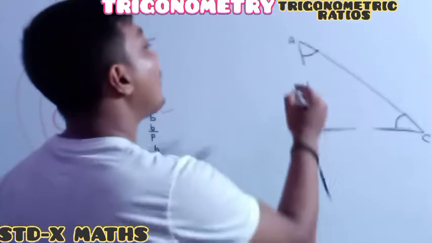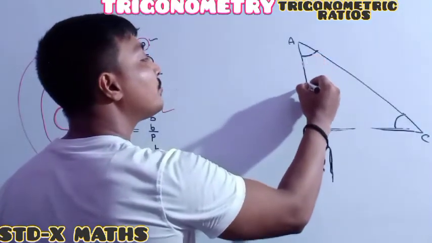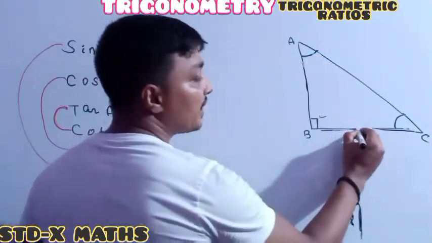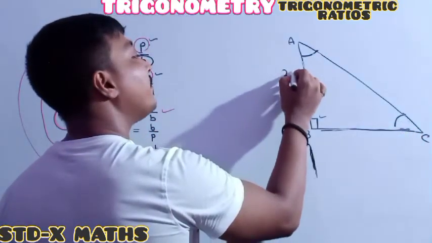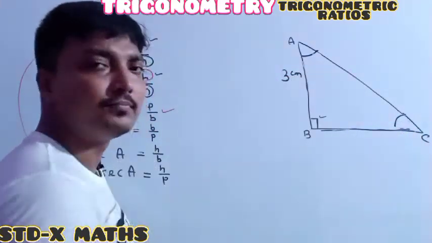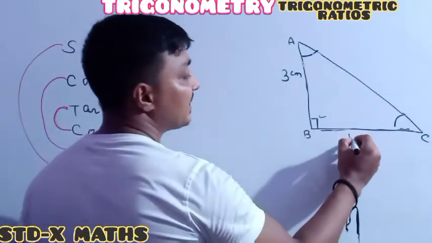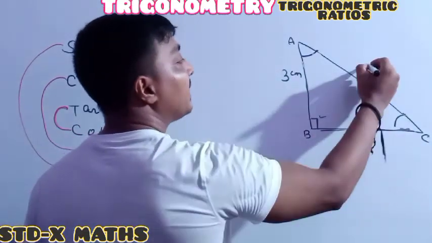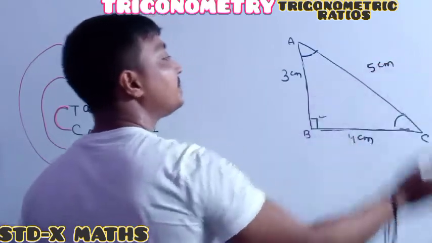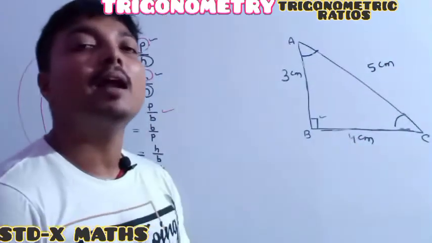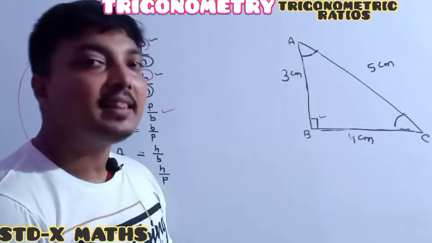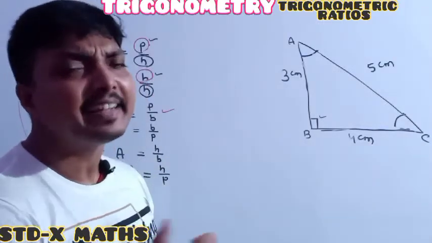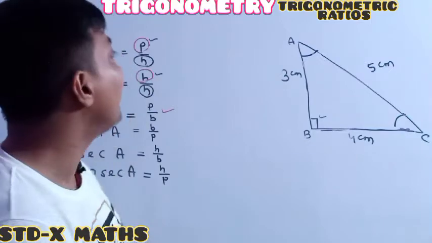Suppose, one example I am showing to everyone. This one is the right angle triangle. Suppose this one is 3 centimeter, this one is 4 centimeter, and this one is 5 centimeter. Whenever anyone says to you, with these measures, you have to find out the 6 trigonometry ratios. How to find? Everyone see.